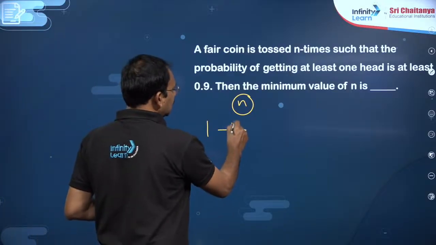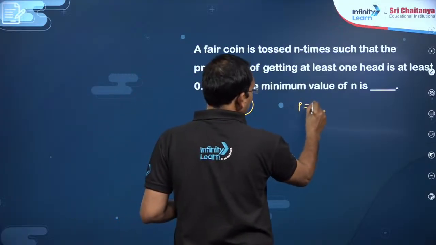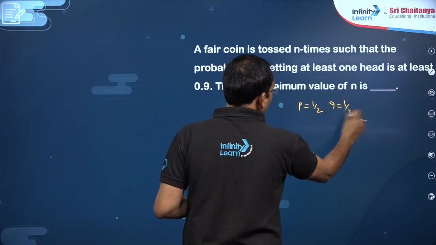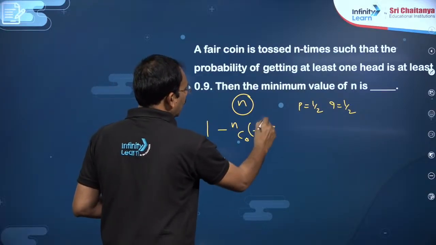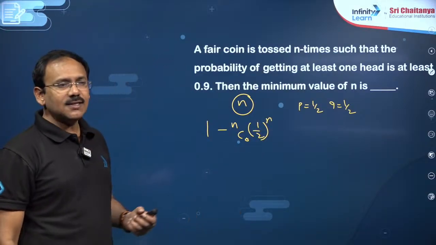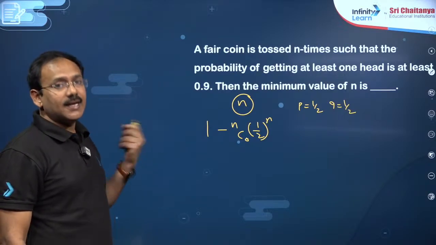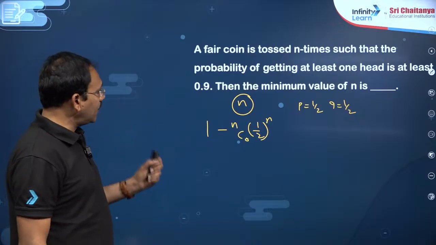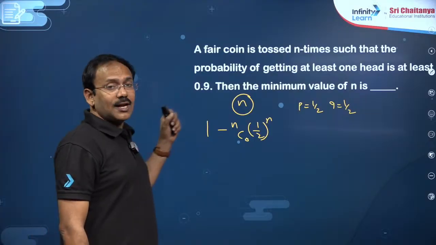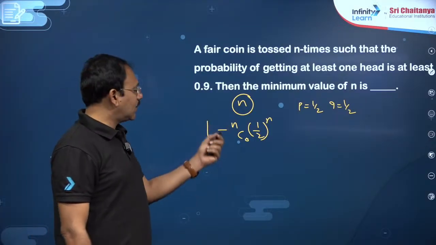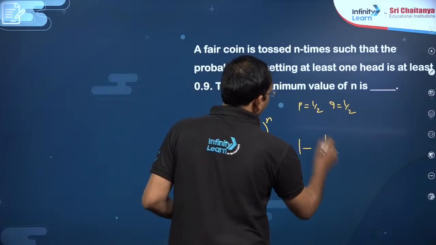So suppose when a coin is tossed, success is getting a tail 1 by 2, head also 1 by 2. So nC0 into 1 by 2 to the power of n. See, my dear friends, writing this in an equation itself is important. At least one head means total minus no head, all tails, that means 1 by 2 to the power of n, that is 1 minus 1 by 2 power n.